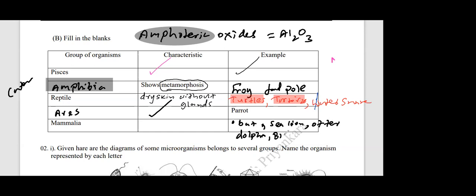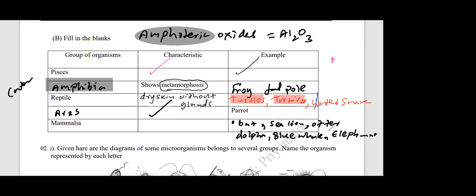The blue whale, the largest animal in the world, comes under mammals. The largest animal on land, the elephant, also comes under mammals. Even though the blue whale is aquatic, it's even larger than the elephant.